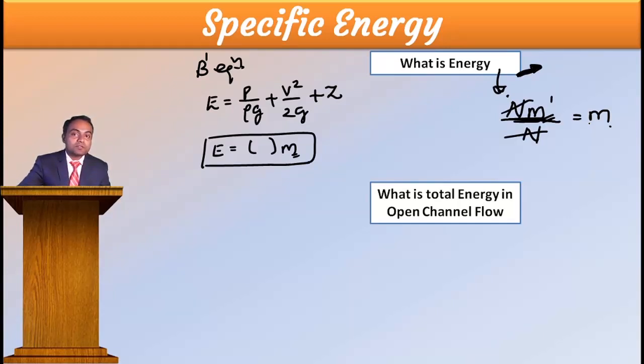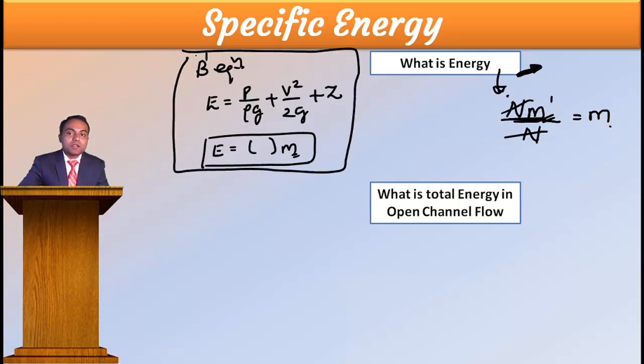And what is the definition of specific energy? Specific energy is the energy per unit weight. Then obviously what is the unit of your specific energy? Meter, right? Now, I told you that in fluid mechanics, Bernoulli's equation total energy is P by rho g plus V square by 2g plus Z. But we are discussing open channel flow. Therefore, pressure will not be there, only velocity, since it is a gravitational flow. Therefore, this term is gone.